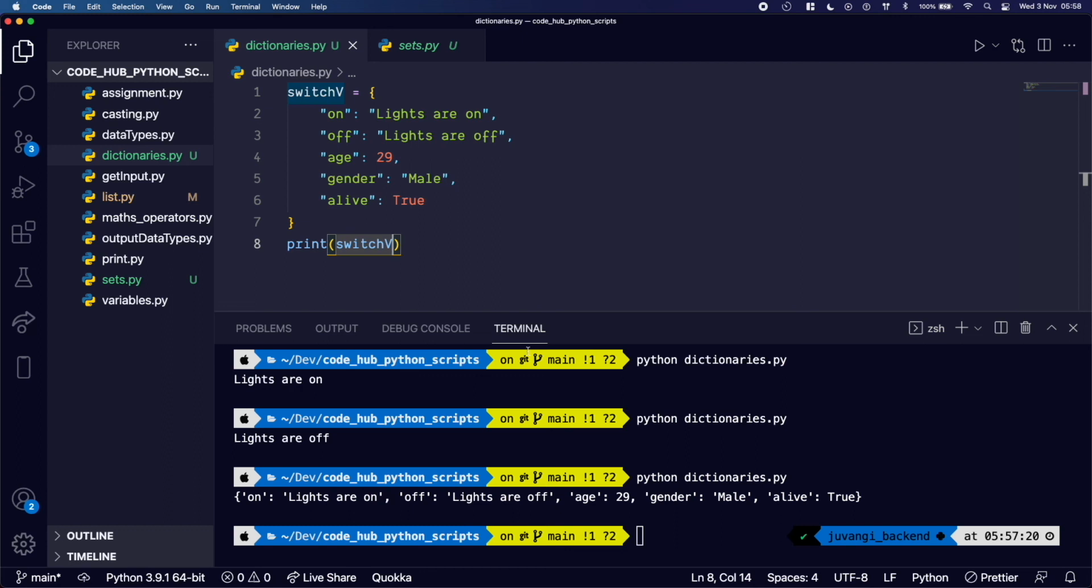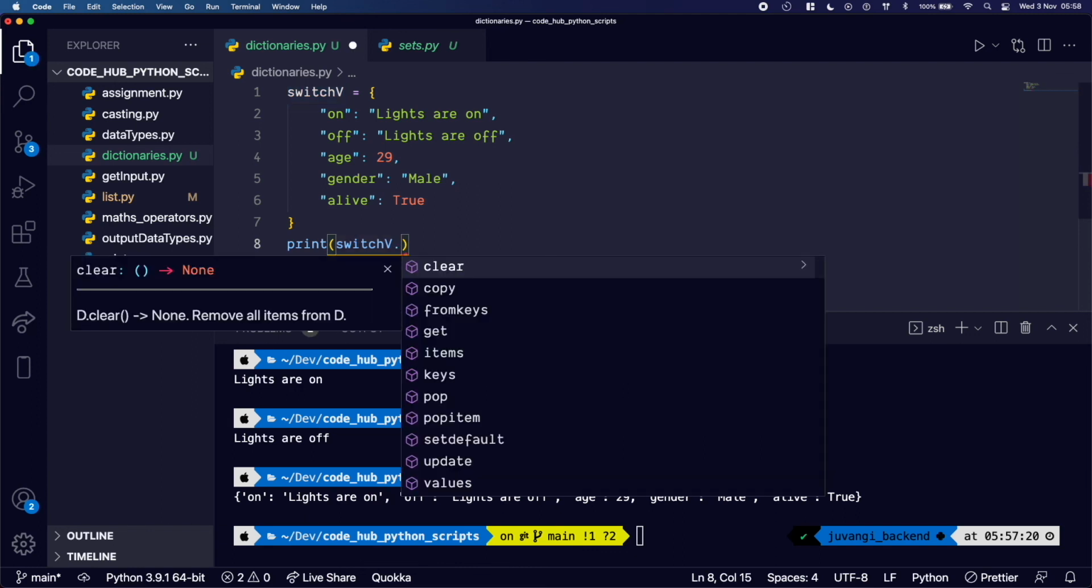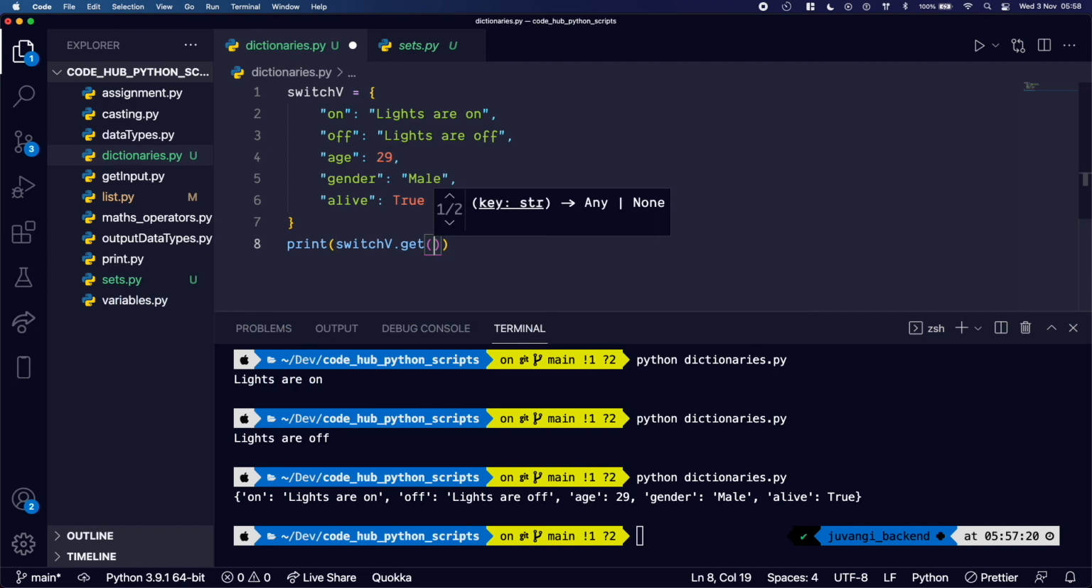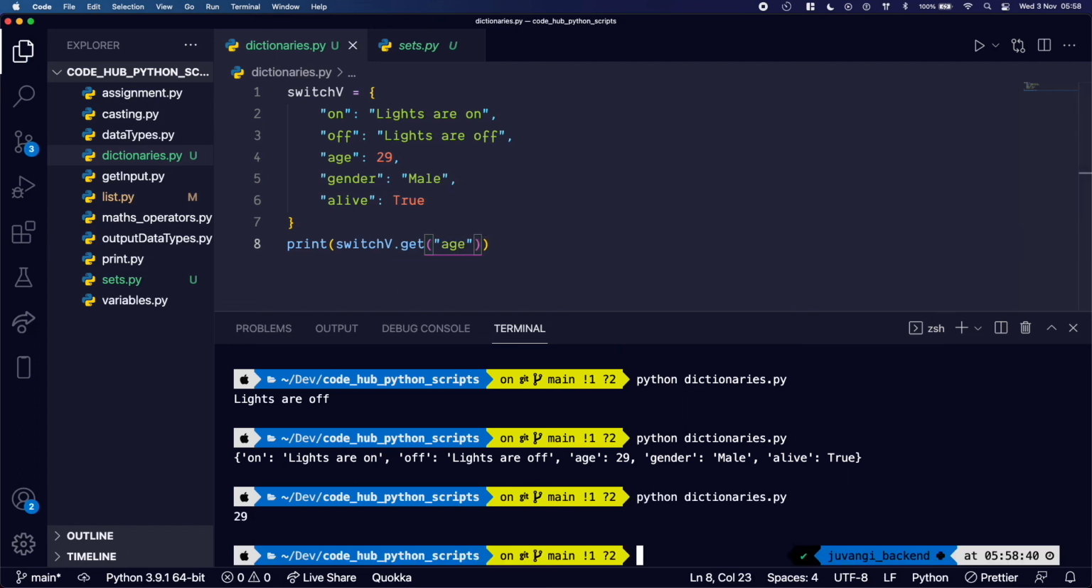Alright, so we had one way of getting the value using the keys in our dictionary. There are other ways to get the values. So you can use the get method here, and we can just call it, I'll just put in age, and I'll save. When I print, 29, that's another way to get the value using the key.